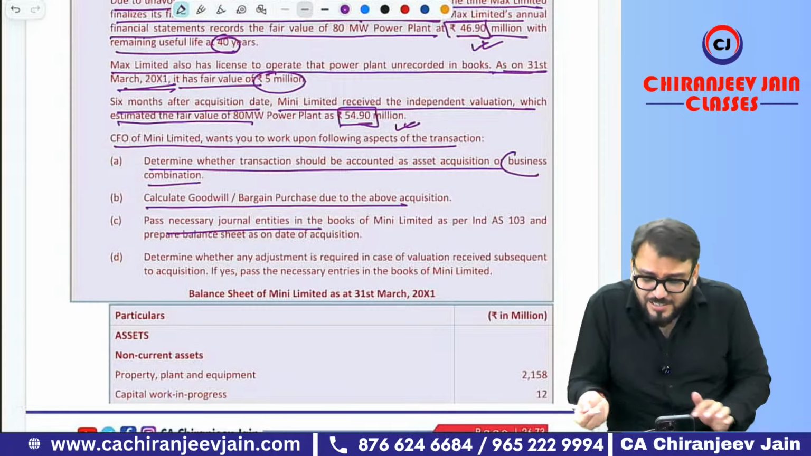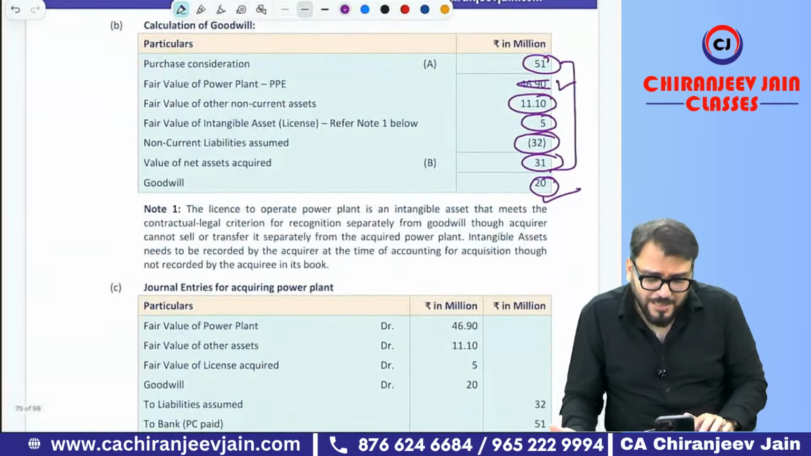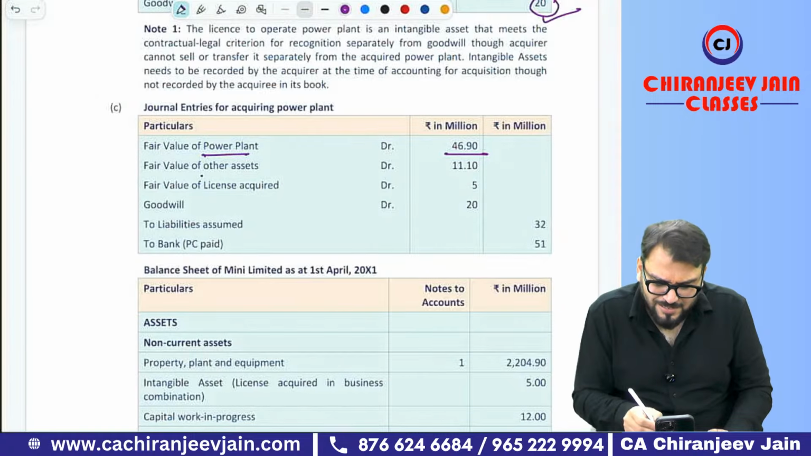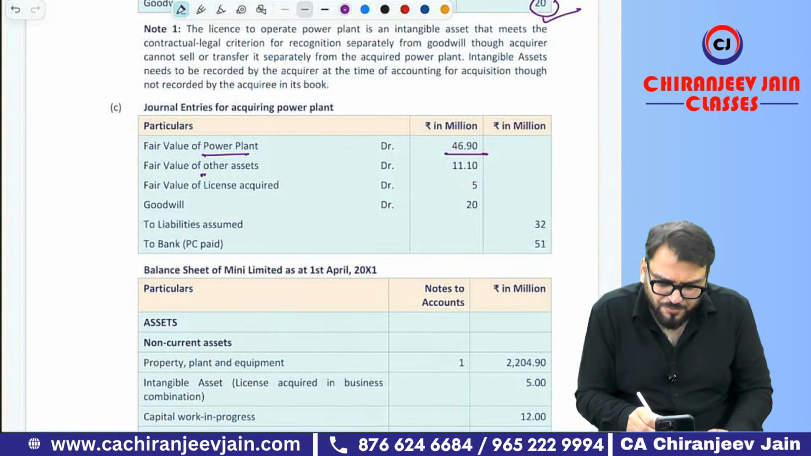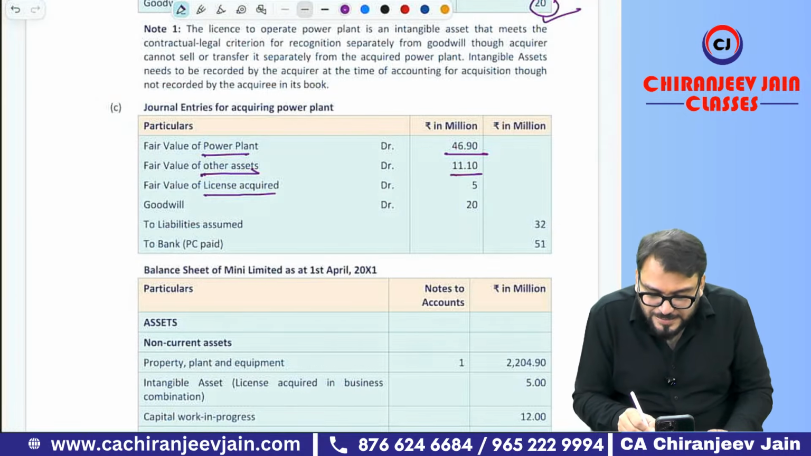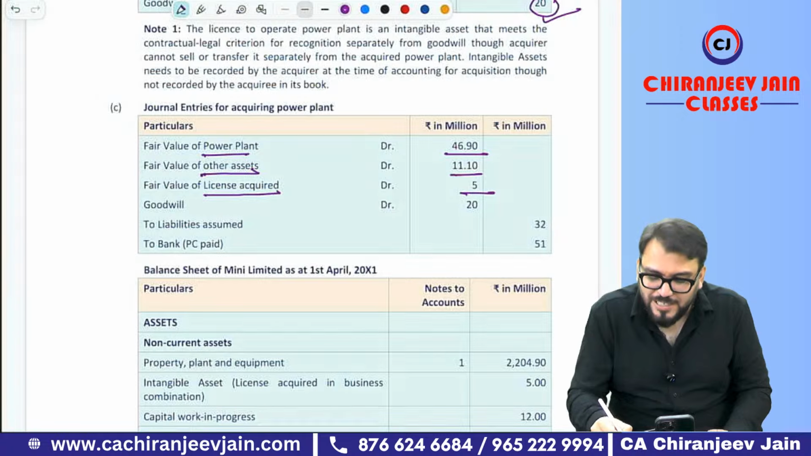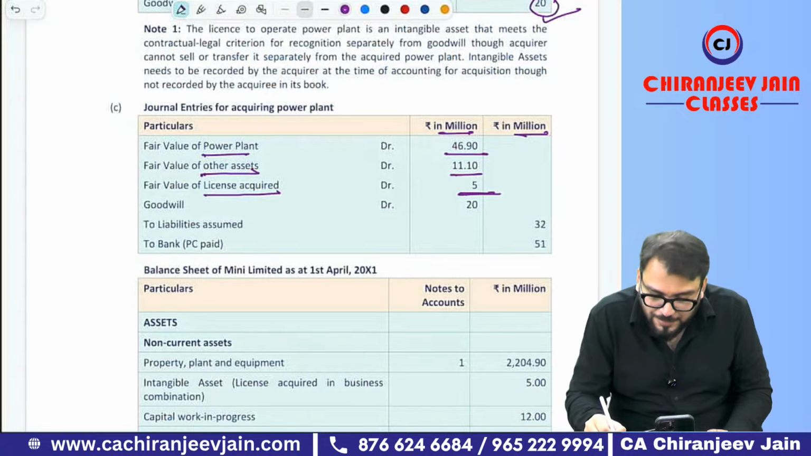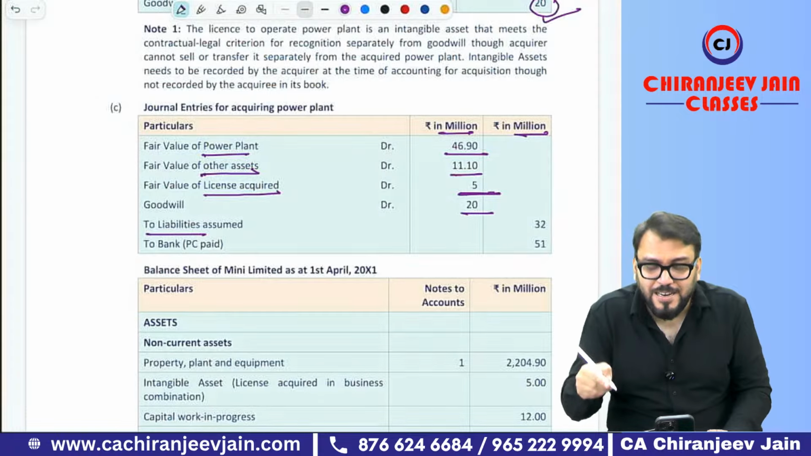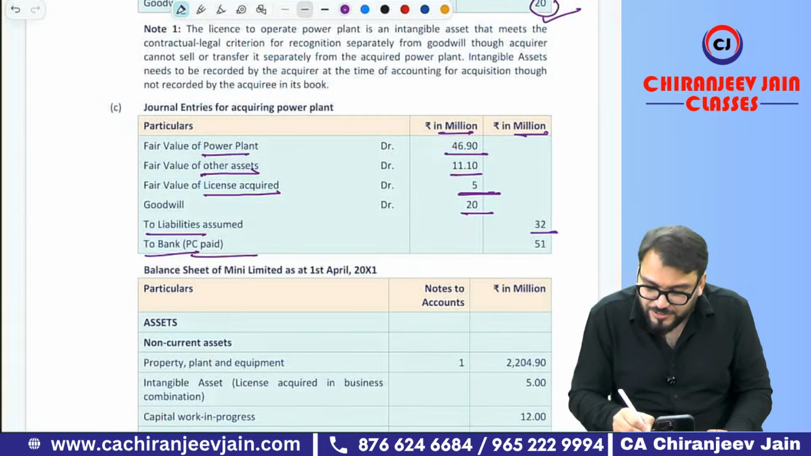Then pass the journal entry. Journal entry is super easy. Can you say power plant account debit? Then I think you don't write down fair value. You can have non-current, whatever is given. Non-current asset is 11.10. Then license means intangible asset is 5 million, sorry, million, not crore, 5 million. Then goodwill is 20 million. Two liabilities: non-current financial liability 32, and bank, PC paid 51.